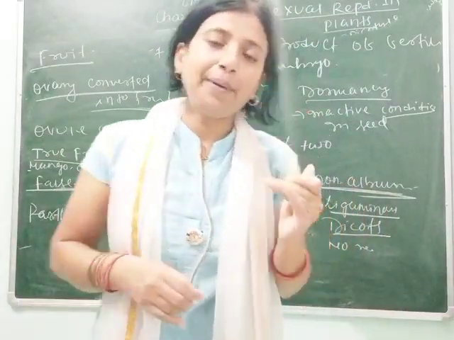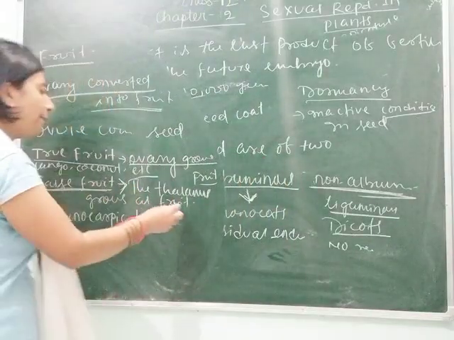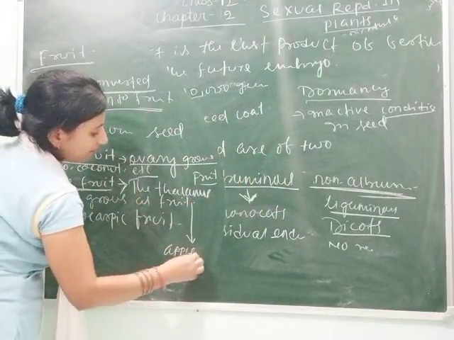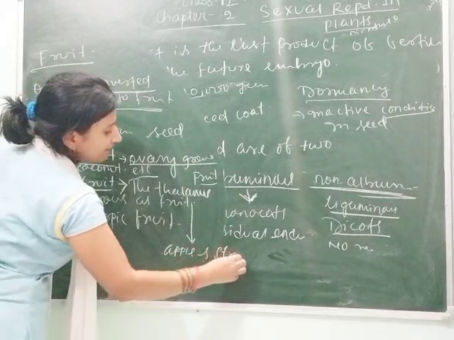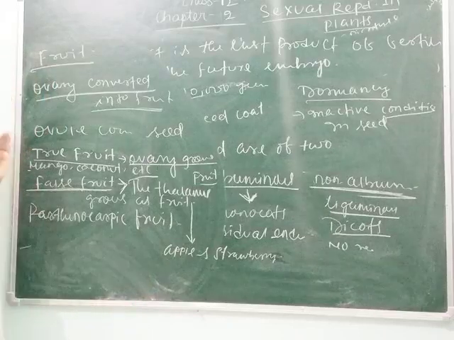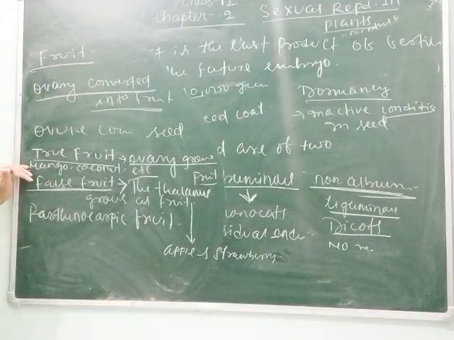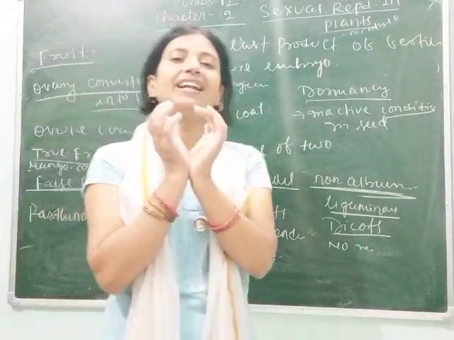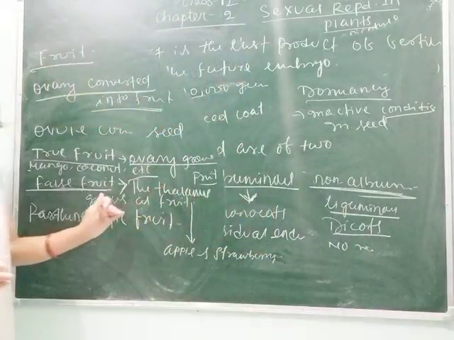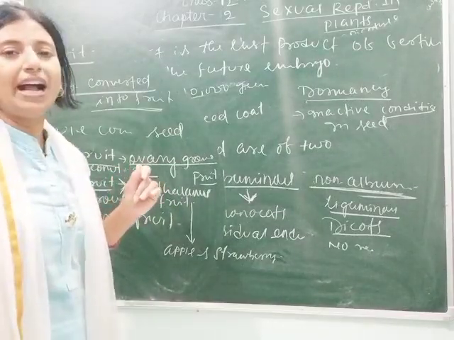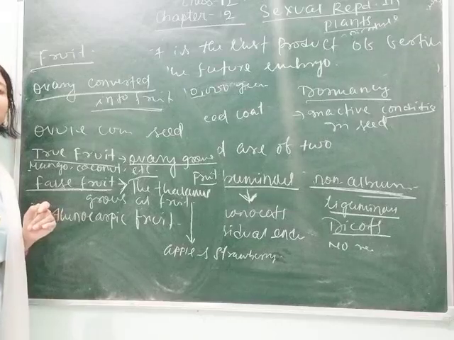You know about apple and strawberry. Apple and strawberry come under false fruit as the thalamus gets converted into fruit. Thalamus is the part on which the ovary is attached. So this part gets converted into fruit and the ovary gets reduced, and inside the ovary the seed is present.